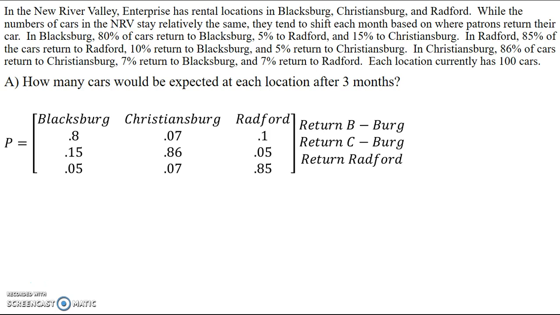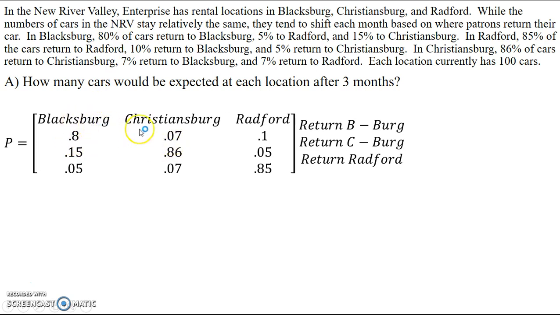So if I look at my stochastic matrix, I'm going to make my columns be Blacksburg, Christiansburg, Radford, and then the rows are where it's going. So it's returning to Blacksburg, returning to Christiansburg, returning to Radford. So the percent of cars that go from Blacksburg and return to Blacksburg is 80%. So that's where my 8/10ths come from.